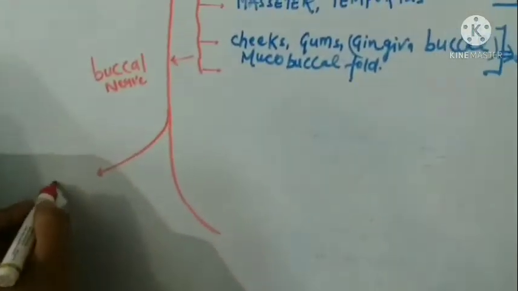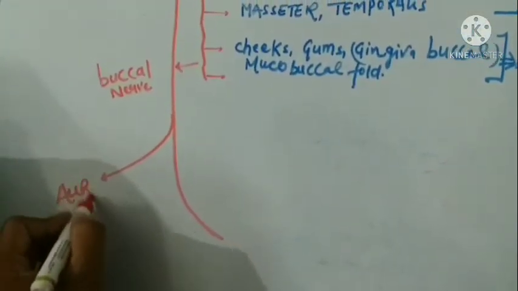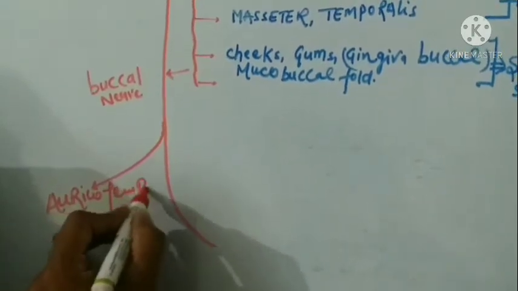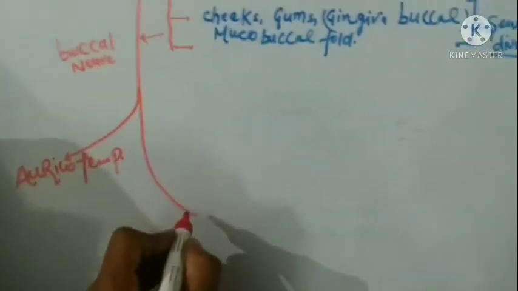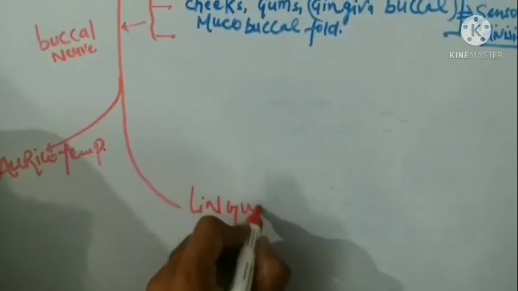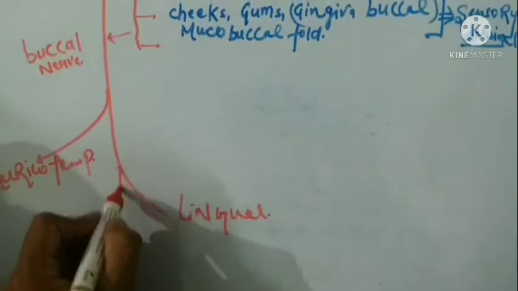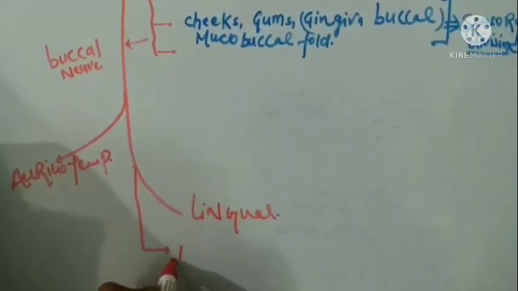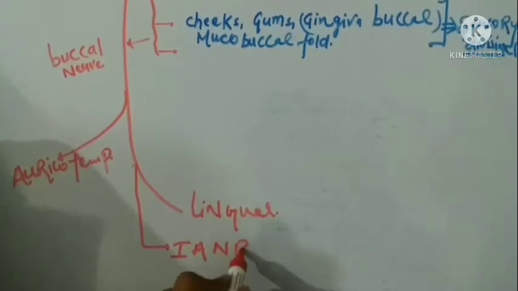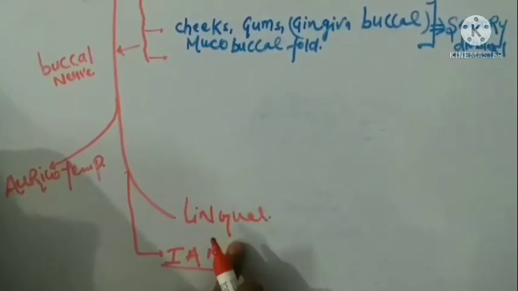On the posterior side, it will give a branch called the auriculotemporal branch, then the lingual nerve branch, and the inferior alveolar nerve branch. Okay, inferior alveolar nerve.